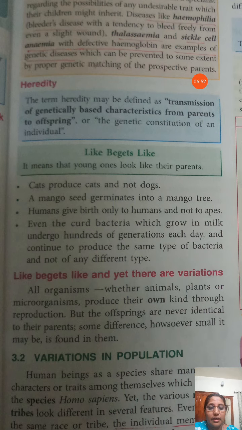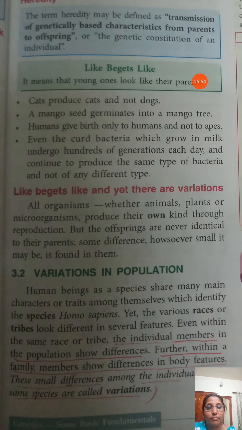Then another fact we have to notice is that even though humans produce only human beings, individual differences are there among the population.